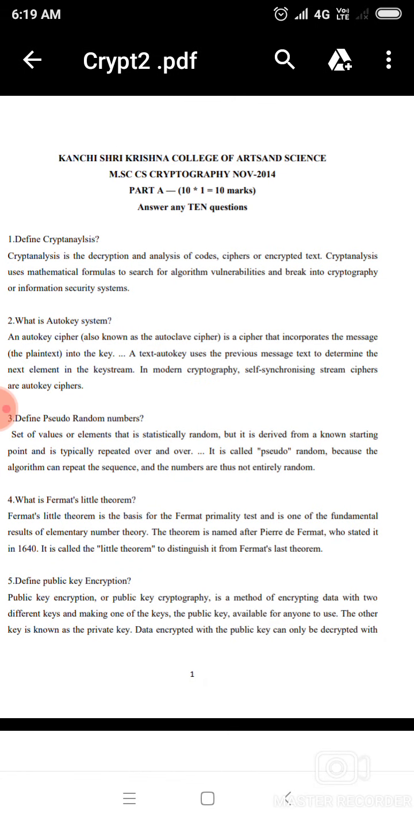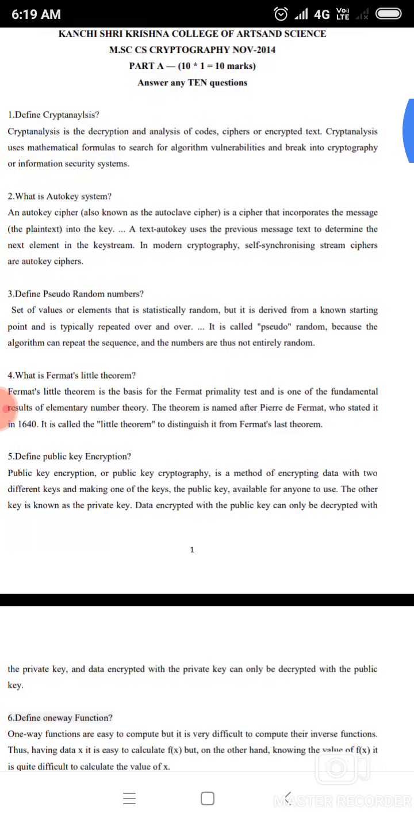Cryptography, November 2014, Part A. 1. Define cryptanalysis. Cryptanalysis is the decryption and analysis of the code, the cipher or the encrypted text. Cryptanalysis uses a mathematical formula to search for algorithm vulnerabilities and break into the cryptographic or information security system.